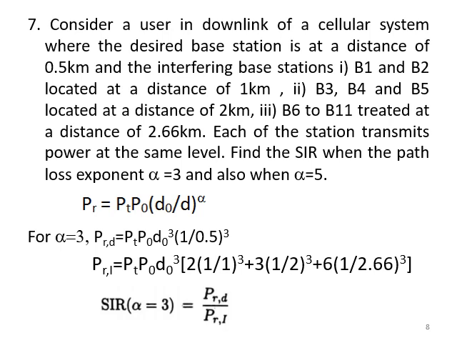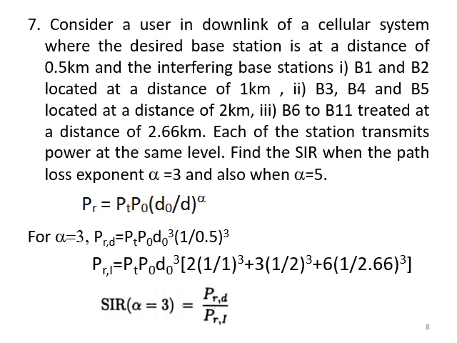Okay. Next, consider different cases. B1 and B2 located at a distance of 1 km. Then PRI will be PT P naught, D naught to the power 3, 2 into 1 by 1 to the power 3. Next, B3, B4, B5 located at a distance of 2 km. Now D equals 2.